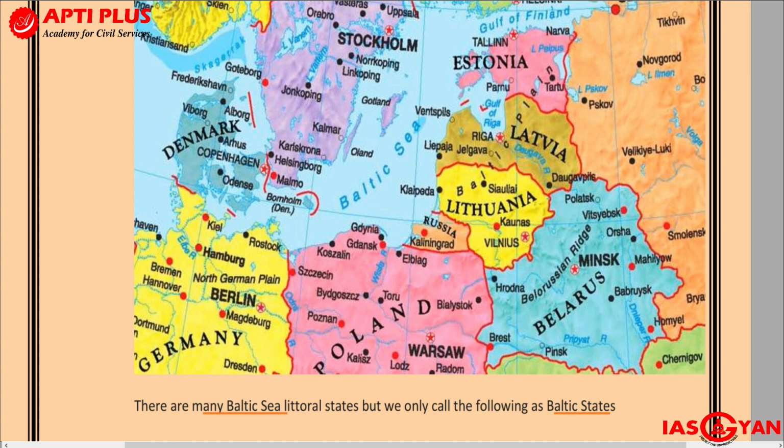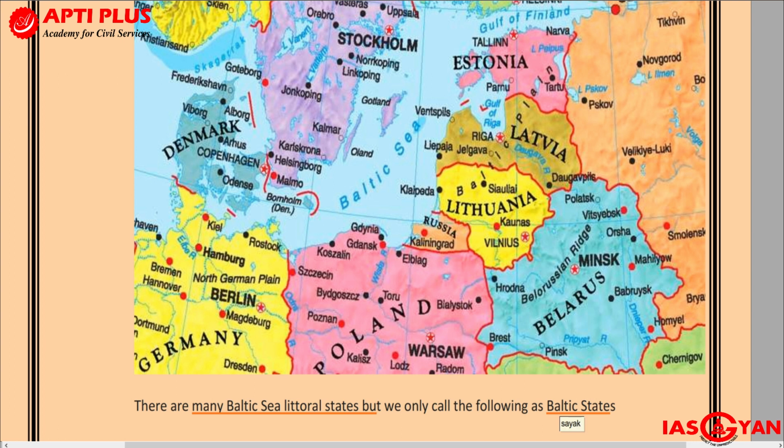There are a number of countries which share a border with or open out into the Baltic Sea. Such countries will be called Baltic states. There are many such Baltic Sea littoral states, many countries which share borders with the Baltic Sea, but not all of these countries will be called Baltic states.